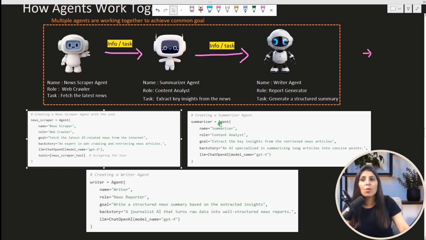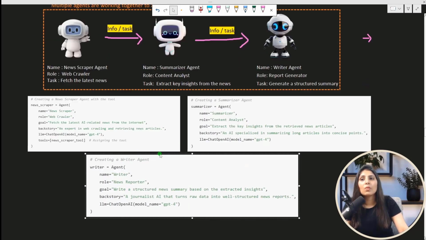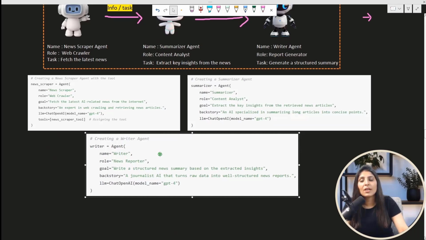And this is the code for the summarizer agent. Again, we provided the name, role, goal, backstory, and LLM. In the same way, we wrote the code for the third agent. So this is how you are going to write code for an agent. Whenever you want to define an agent, for every agent you will write this kind of code. This is what I have explained to you over here. Right now we know what agents are and what they do.